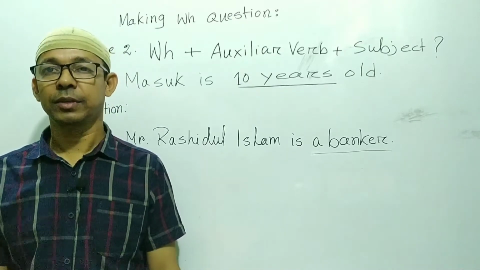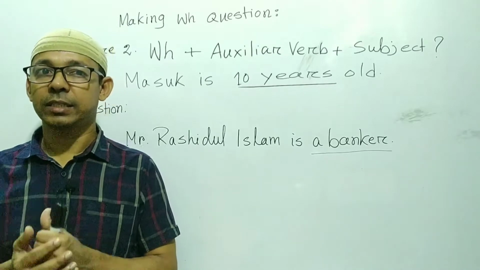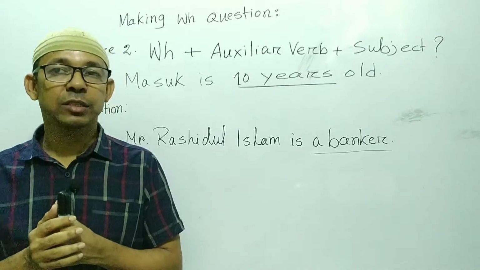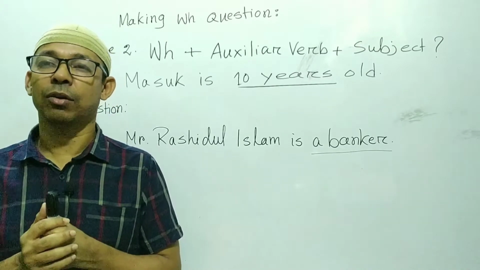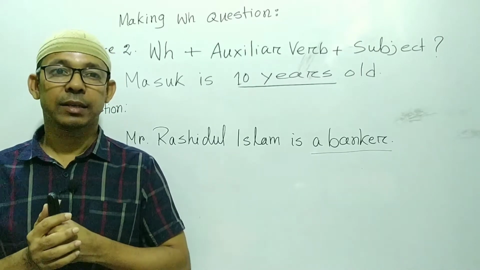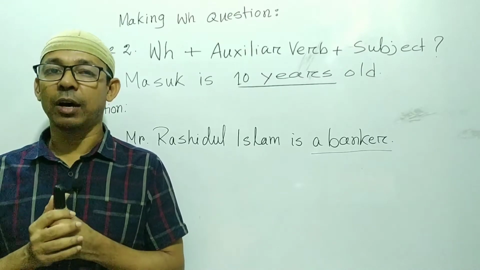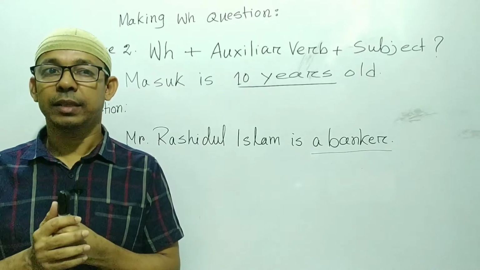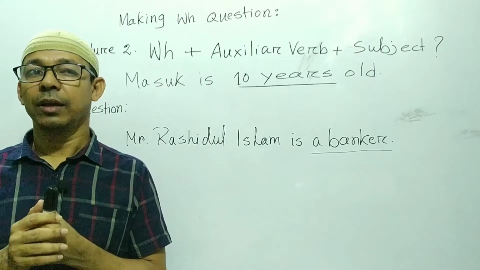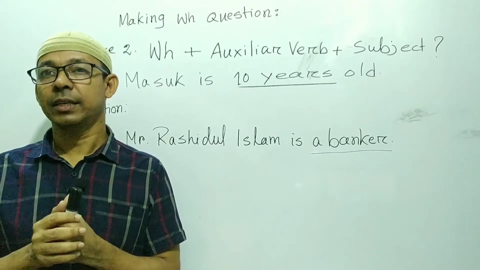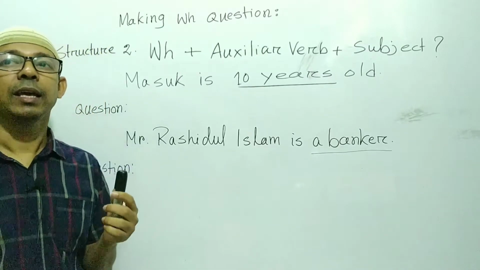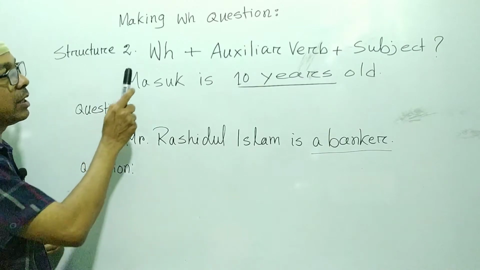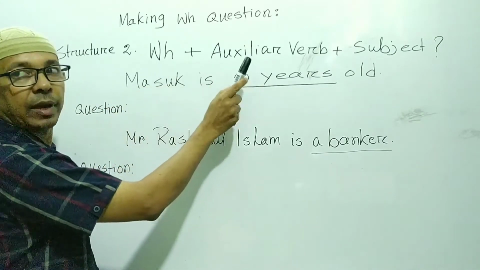My dear student, step number 2: if the underlined word is any place of the sentence after the verb, after writing the WH word, we have to see is there any auxiliary verb in the sentence or not. If yes, then the auxiliary verb will be written after the WH word, then the subject, then a question mark. That means the structure will be like this: WH word, auxiliary verb, and subject.